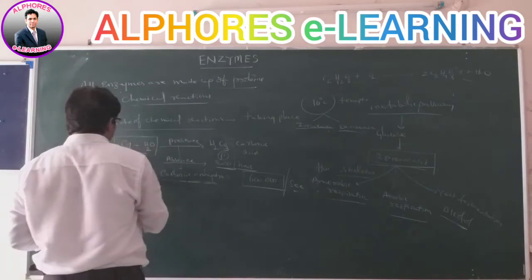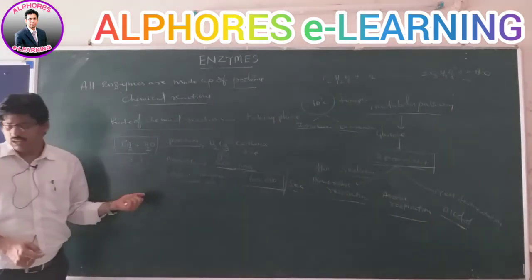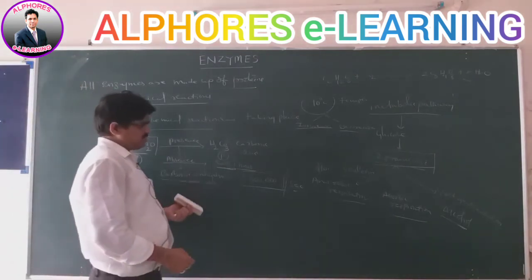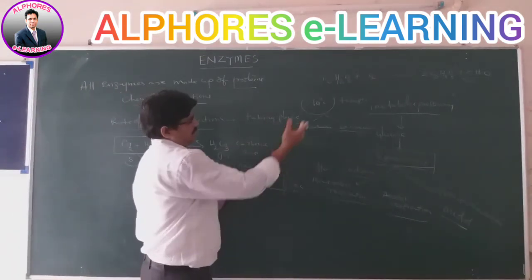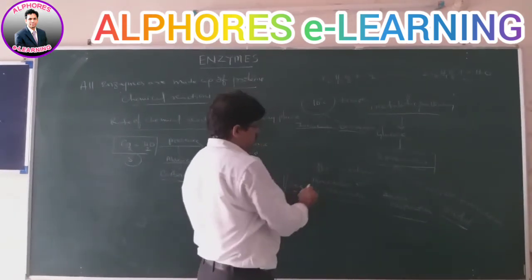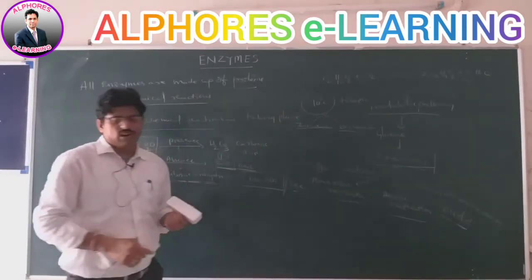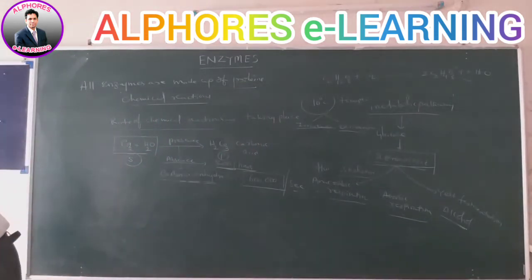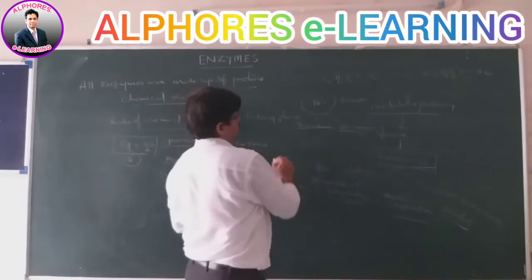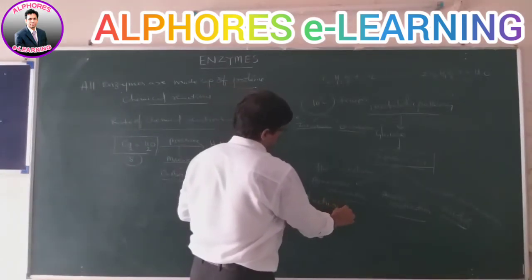In the presence and absence of a catalyst, the chemical reactions take place in this manner, as you can clearly see. Here are the metabolic reactions: aerobic respiration and anaerobic respiration. In human skeletal muscle cells, what acid is produced? That is nothing but lactic acid. Lactic acid is produced in this case.